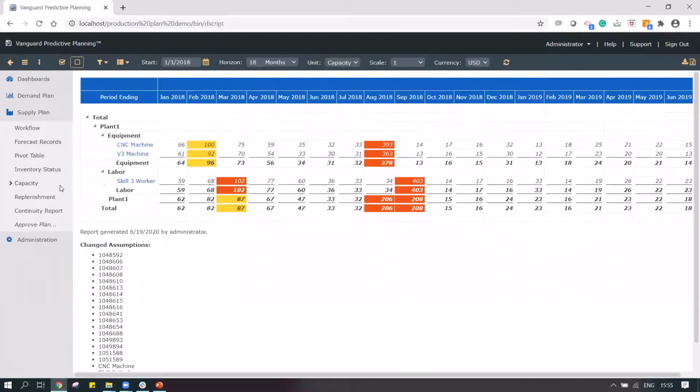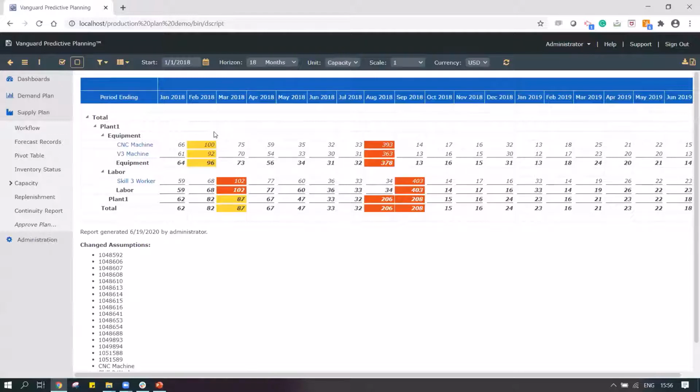And when I go back to my capacity, now I can see that in the month of March, I am no longer over capacity. In fact, my capacity has gone down from 116 to 75%. But in February, it shows me that I might be using 100% of the capacity. So that is a very interesting and insightful feature, that I'm preponing the order in a way that I can utilize the capacity which is available in the months of January and February, and I can do this optimization much in advance.